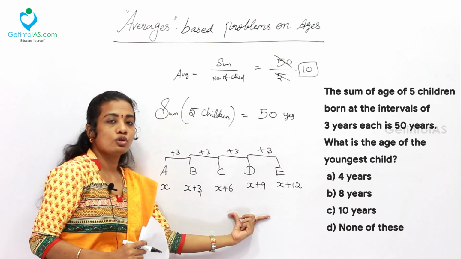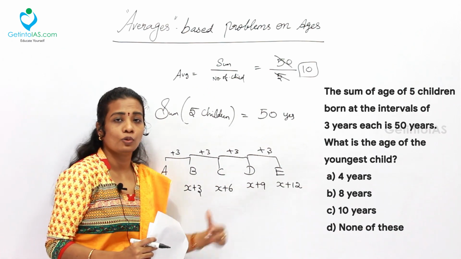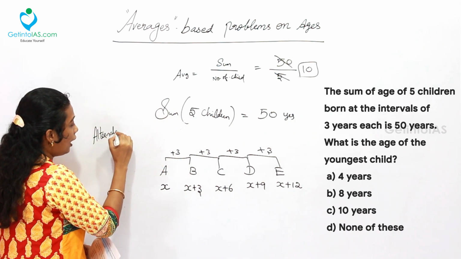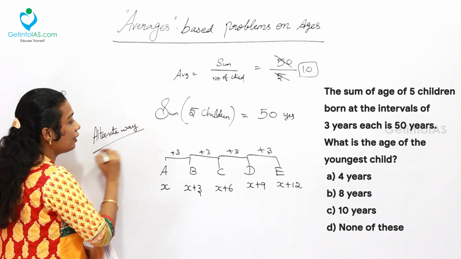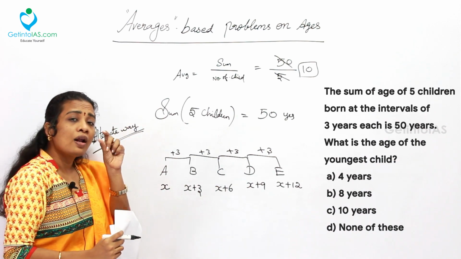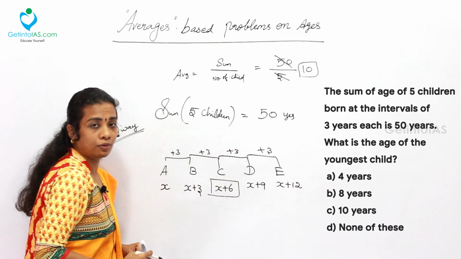What is the average of the terms x plus 3, x plus 6, x plus 9, x plus 12? Here the alternate way will help us. In the alternate way, the middle number is always the average.